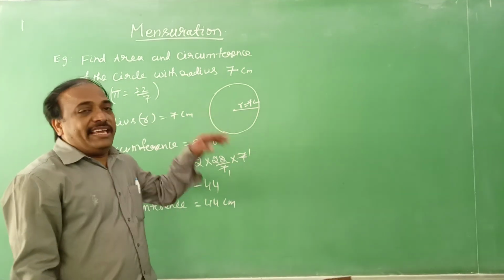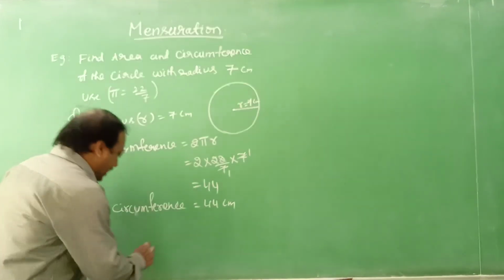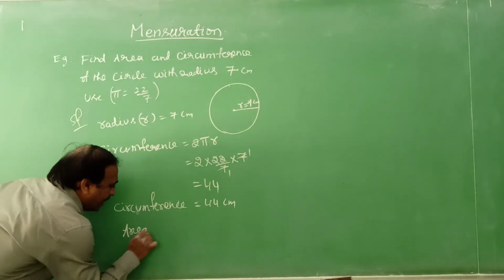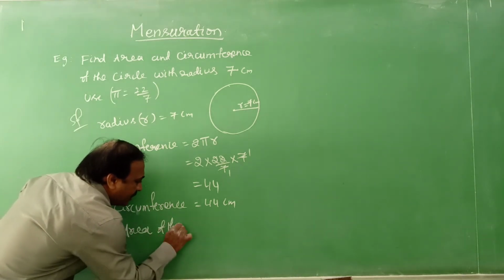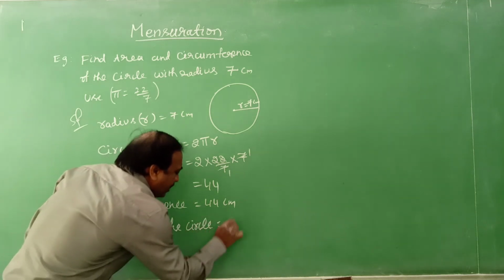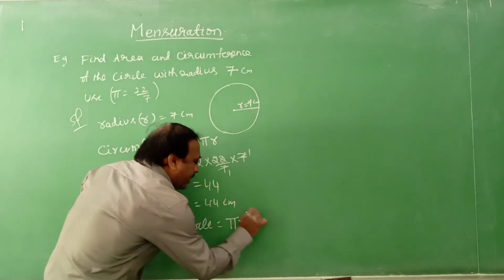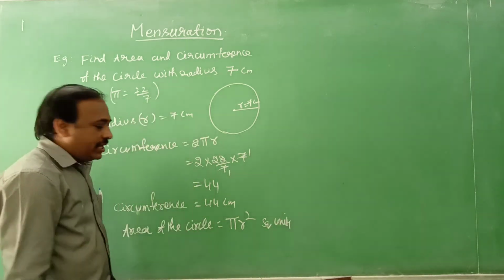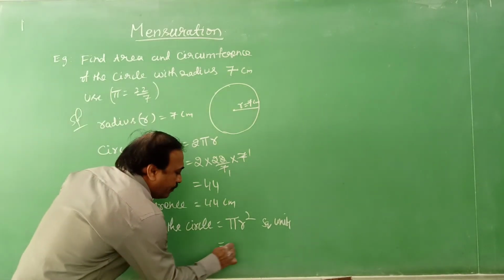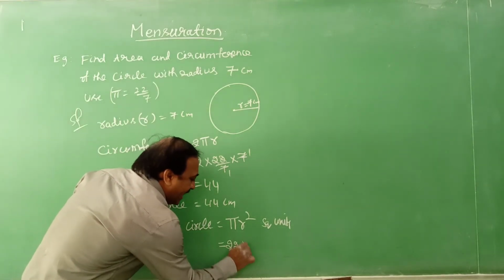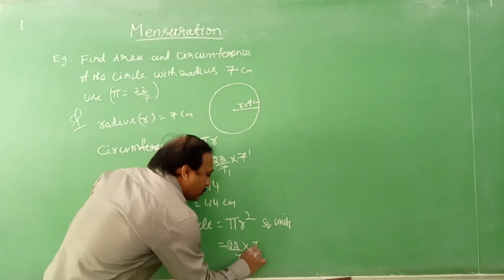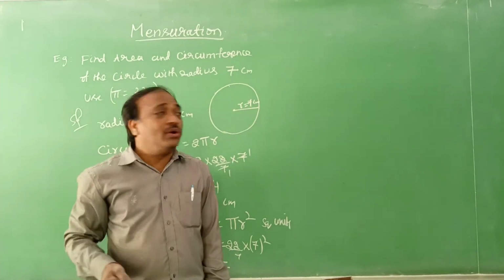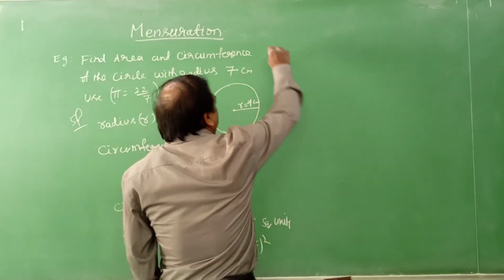Then we have to calculate its area. Again, radius is 7. Area of the circle is equal to pi r square units. So area of the circle is equal to 22 by 7 into 7 square. How to calculate? 7 square means 7 into 7.